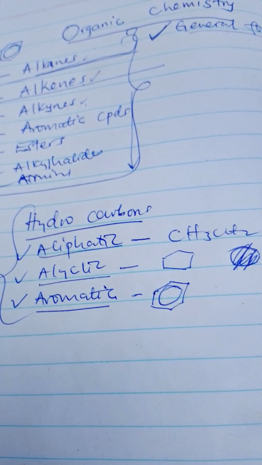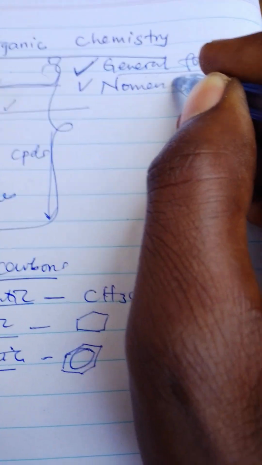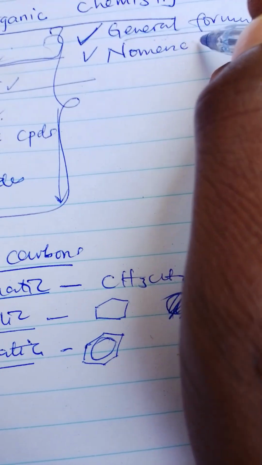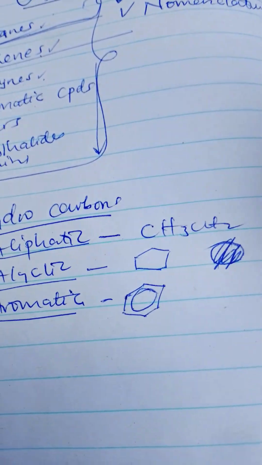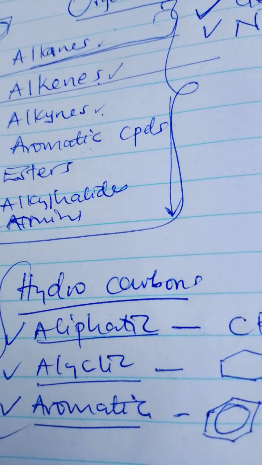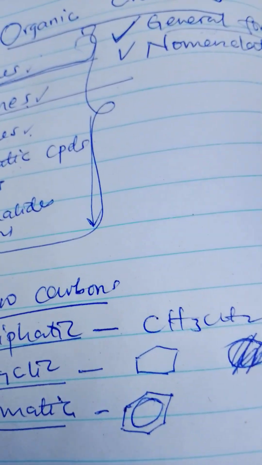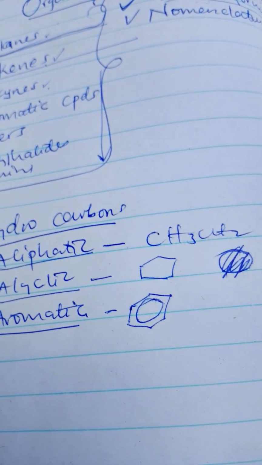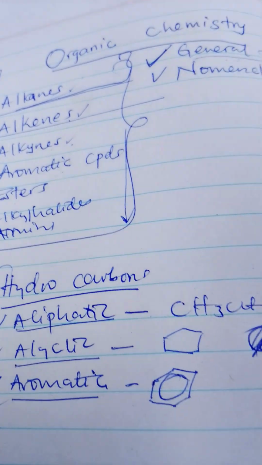Apart from identifying the general formula, I also need to know the nomenclature. Nomenclature means the names. Do I know how to name an alkane? Do I know how to name alkenes? Do I know how to name alkynes? Of course, for any nomenclature, you have to follow the rules of nomenclature.